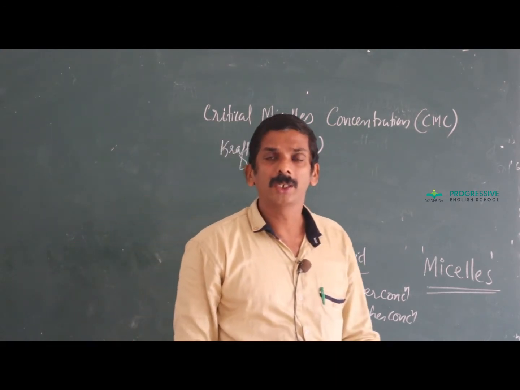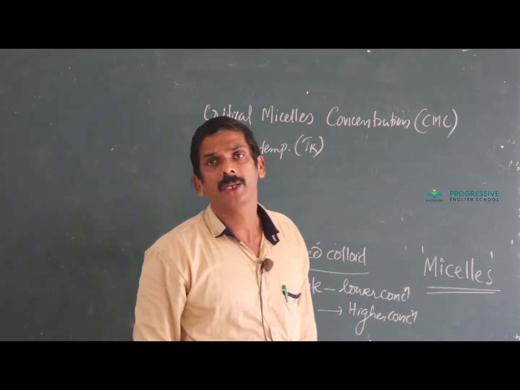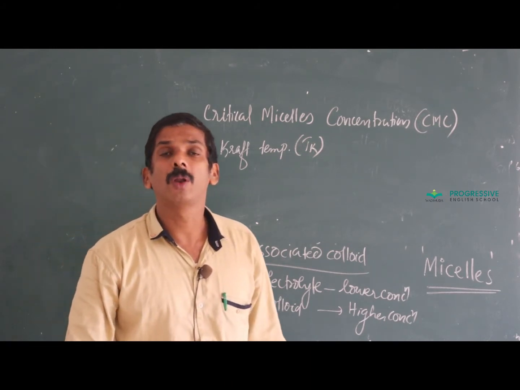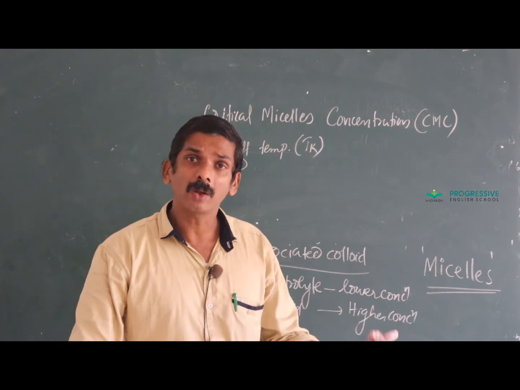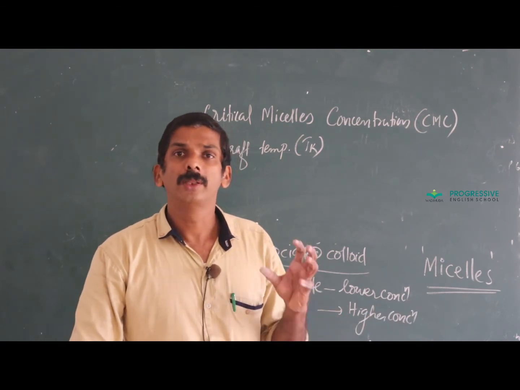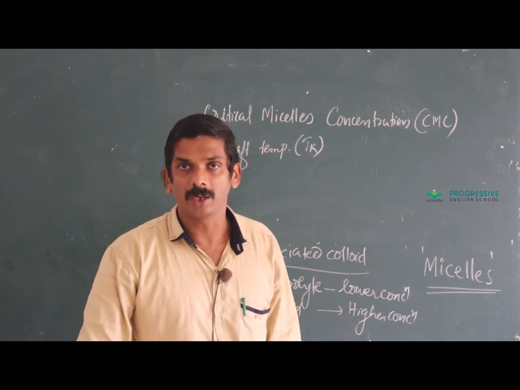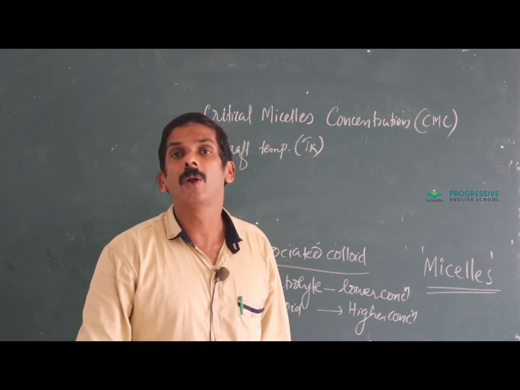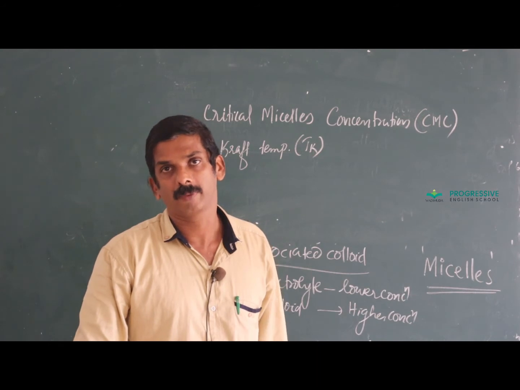That is, once more, certain substances act as electrolytes at a lower concentration, but act as colloids at a higher concentration due to the aggregation of particles. The aggregated particle thus formed is called a micelle.